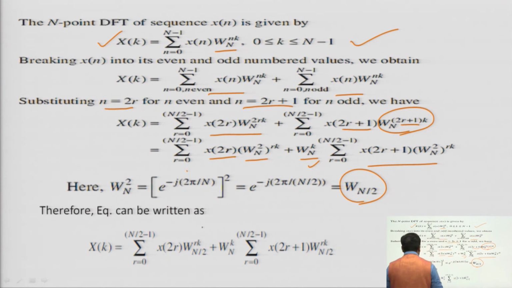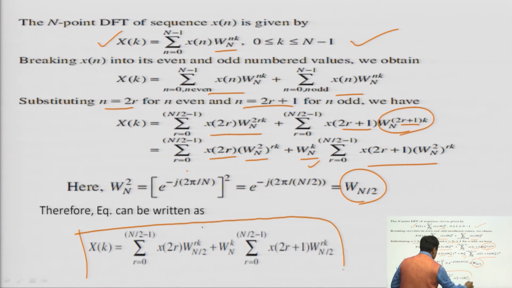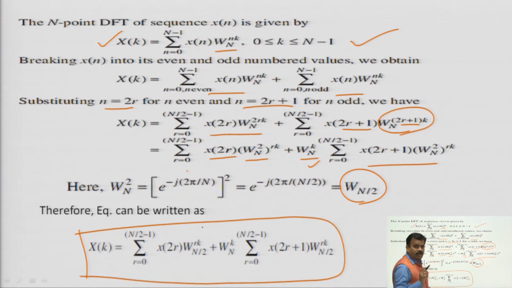So, you can write capital X of k is equal to the sum over small r from 0 to N by 2 minus 1 of small x of 2r into W_N by 2 to the power rk, plus W_N^k times the sum over small r from 0 to N by 2 minus 1 of small x of 2r plus 1 into W_N by 2 to the power rk.